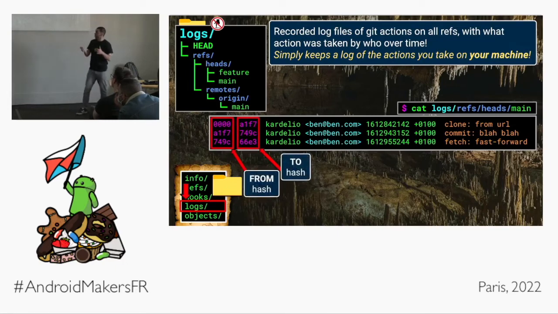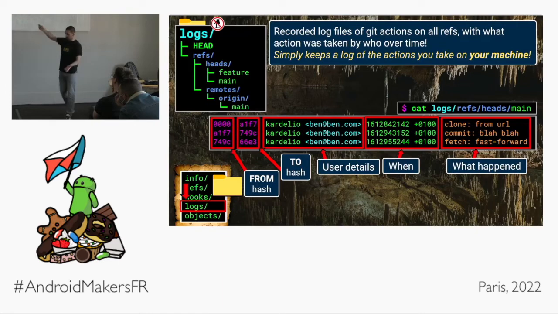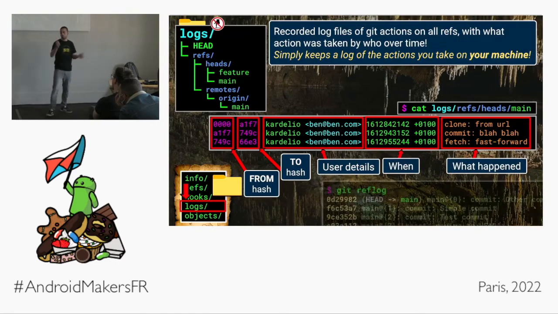Let's just break down some of these columns to understand what they are. On the left, we have the from commit hash. So before the action was taken, whatever the action is, that was the hash we were pointing at. Then we have next to it the to hash. Once the action was taken, what is the commit object that we are now finally on, right? We have who did it, when they did it, and we have, of course, the action. It was a clone, it was a commit, it was a fast forward, whatever, right?